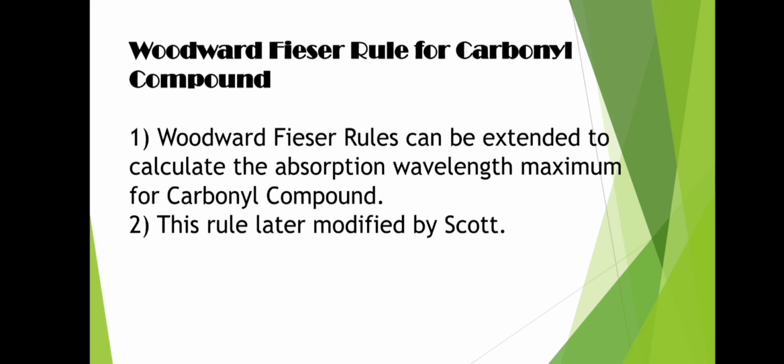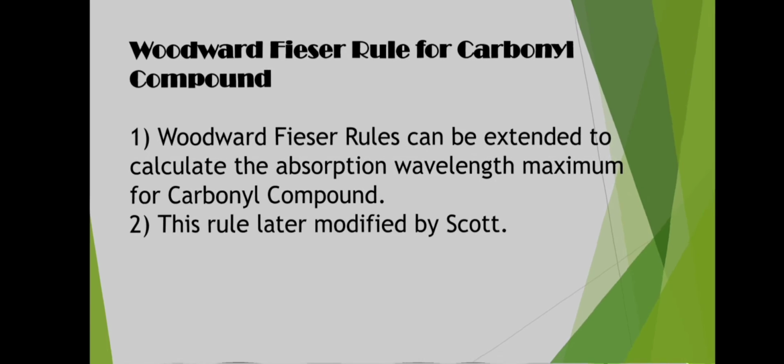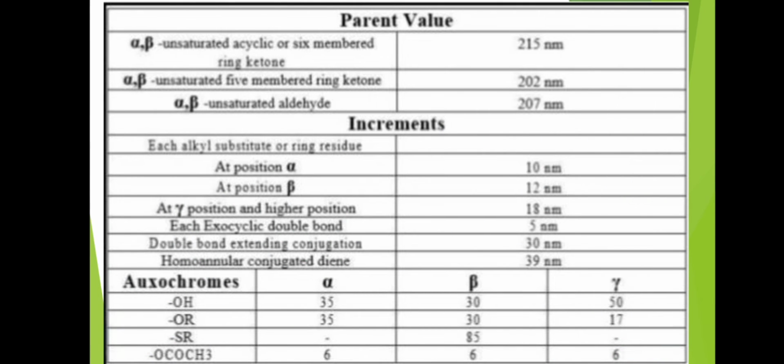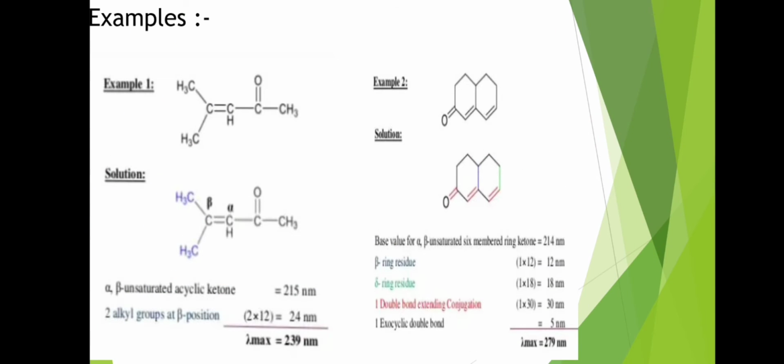Then the Woodward-Fisher rule for carbonyl compounds. The Woodward-Fisher rule can be extended to calculate the absorption wavelength maximum for carbonyl compounds. This rule was later modified by Scott. There are some base values, parent values and increment values. The functional group contains 3 different values for alpha, beta and gamma. In the first example, the parent value for an alpha beta unsaturated acyclic ketone is 215 nm and there are 2 alkyl groups present at the beta position. So our calculated lambda max is 239 nm.